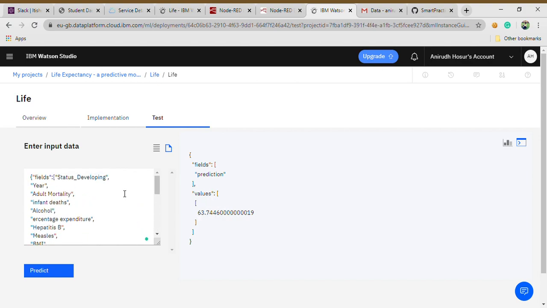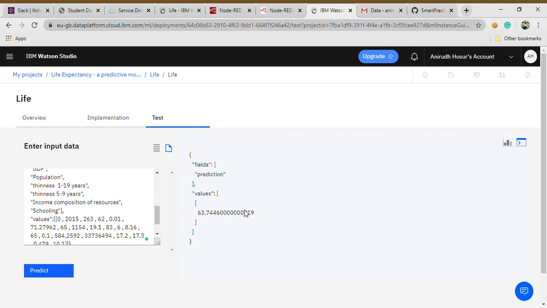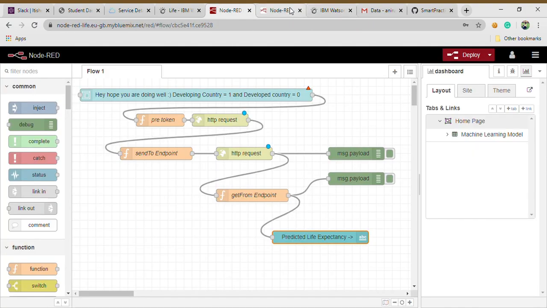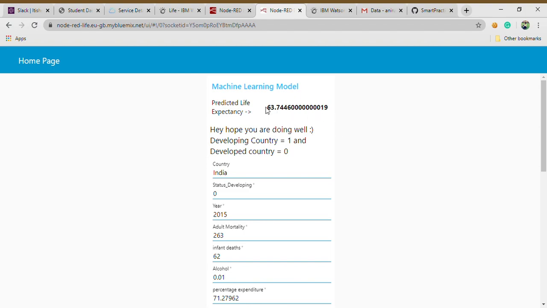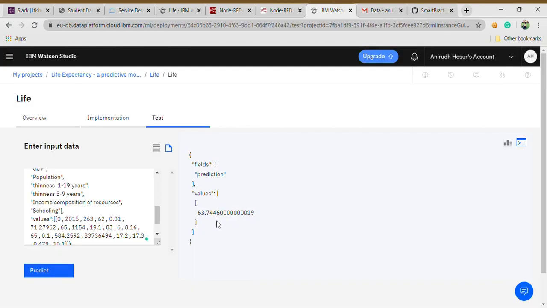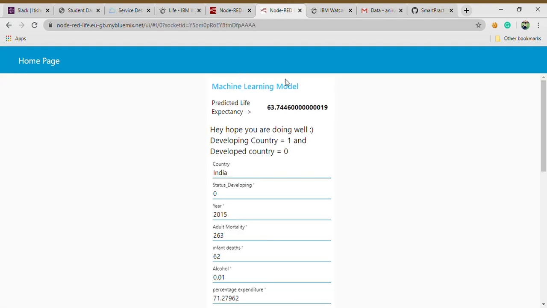So it's that simple. Now, where have I done all this? I have done all this in the IBM Watson Studio. I'm just testing the back end. Now let me test the front end. While testing the front end, I've received the same thing, 63.744. Can you see it? It's the same thing. And that shows that I've successfully done this.